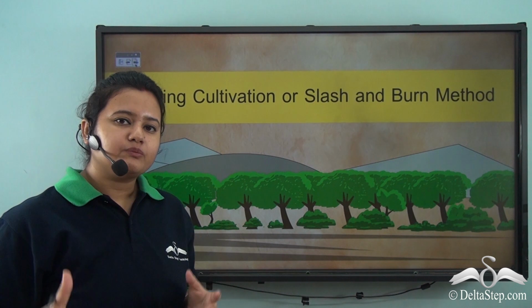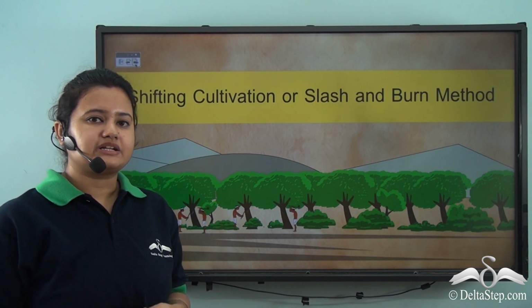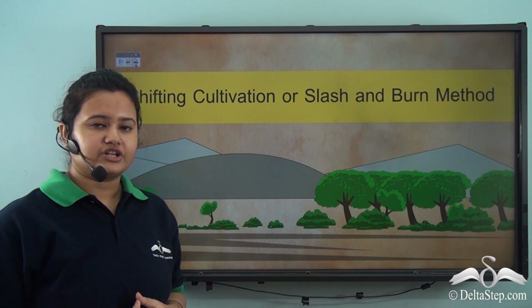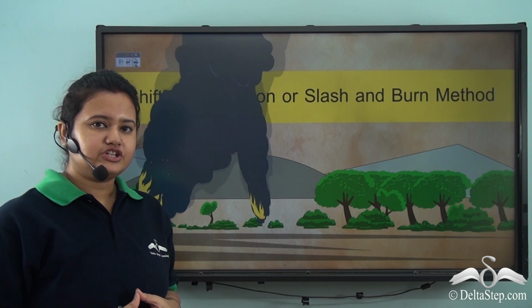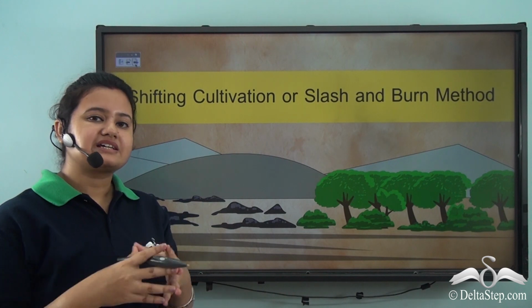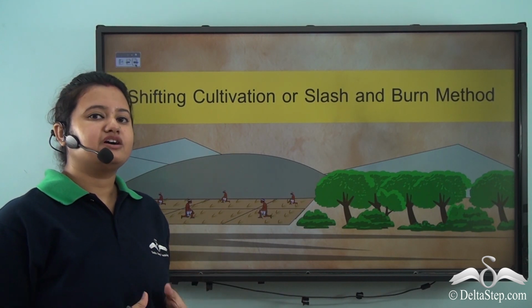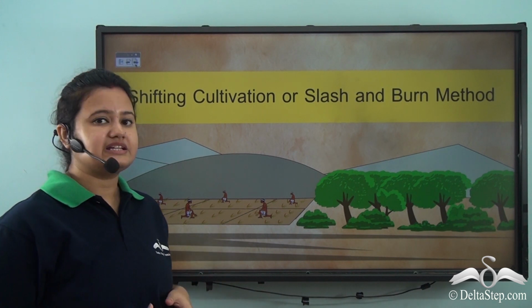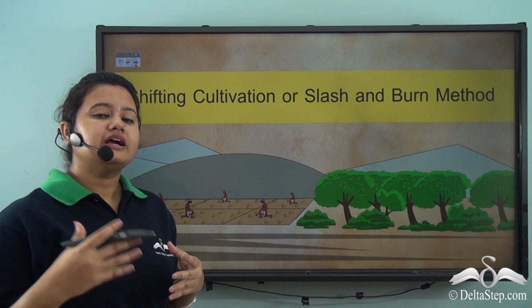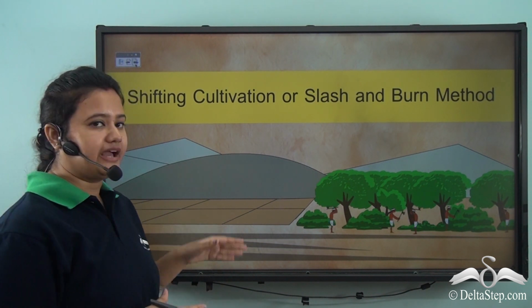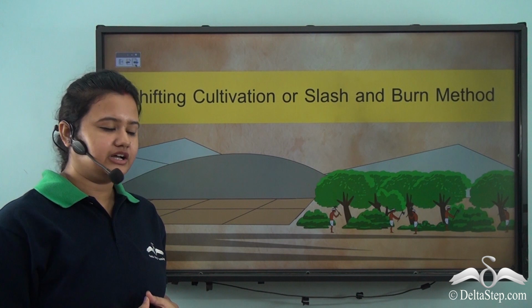People living in equatorial region mostly practice primitive mode of agriculture like shifting cultivation. In case of shifting cultivation, a plot of land is cultivated temporarily. The farmers firstly select a forest land and then the forest land is cleared off by chopping down the trees. Then the debris is burned to clear the land for the purpose of agriculture.